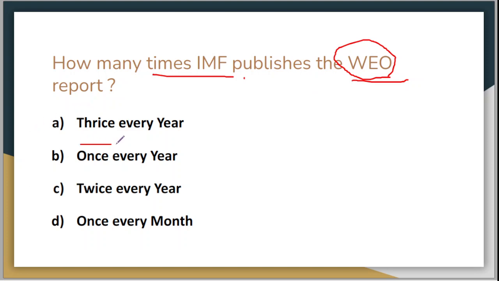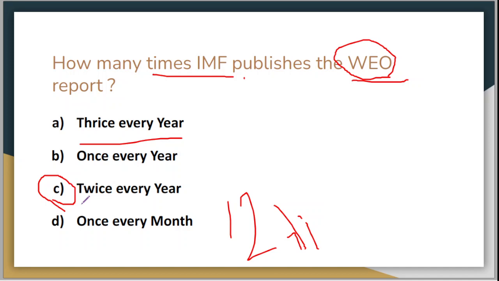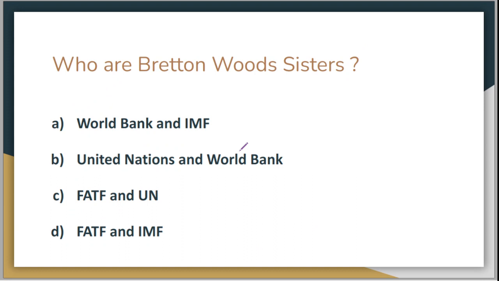Your option A is thrice every year, that is 3 times in a year. Option B is once every year, that is only one time in a year. Option C is twice every year, that is 2 times in a year. And option D is once every month, which will be 12 times in a year. So what is the correct answer? The correct answer is of course C, which is twice every year. So IMF releases the World Economic Outlook report on a 6 month basis. So every 6 months there is a new report. Now let's move on to the next question.